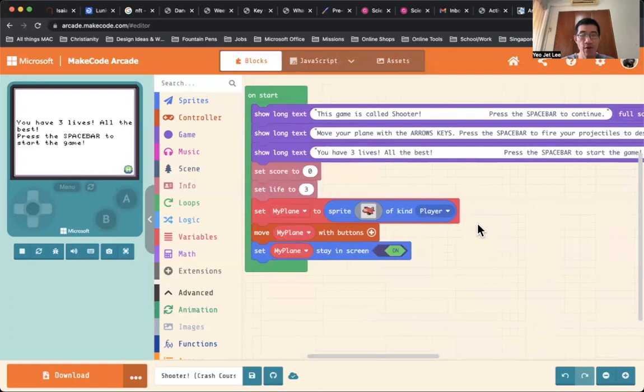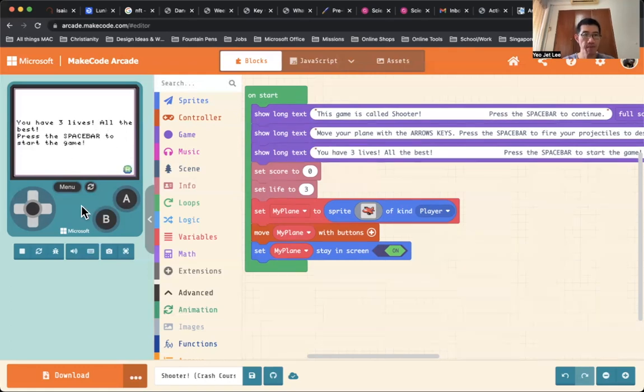Okay, so children, let's get started quickly. Over here, you notice that I've added a few more lines of text. Before that, I mentioned that, children, it is good to have more descriptive information about your game so that your audience, the people who play your game, will know what the game is all about. Over here, you can see that we have given more instructions to the game.